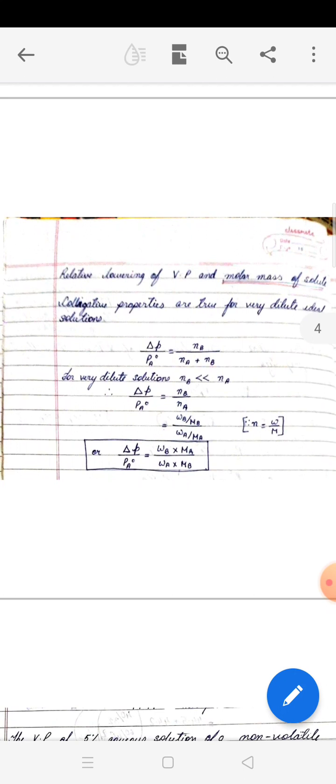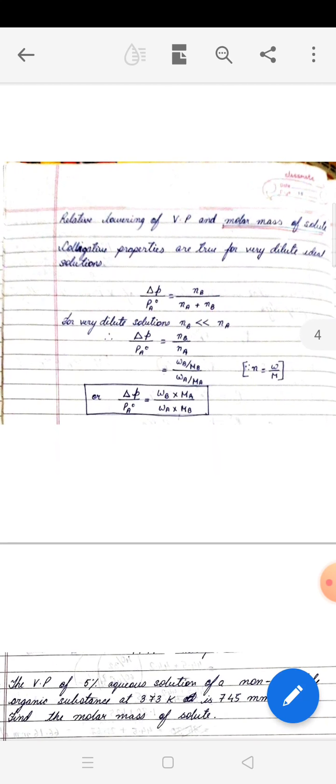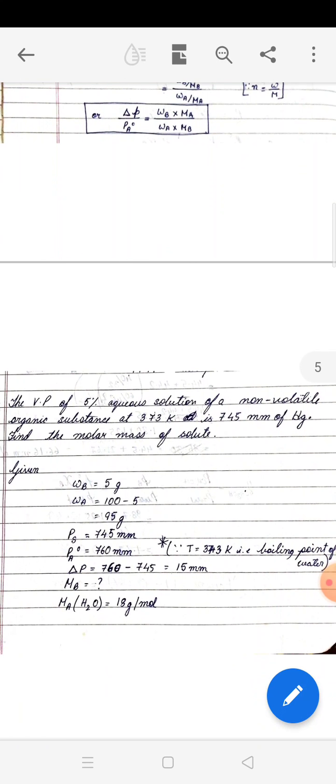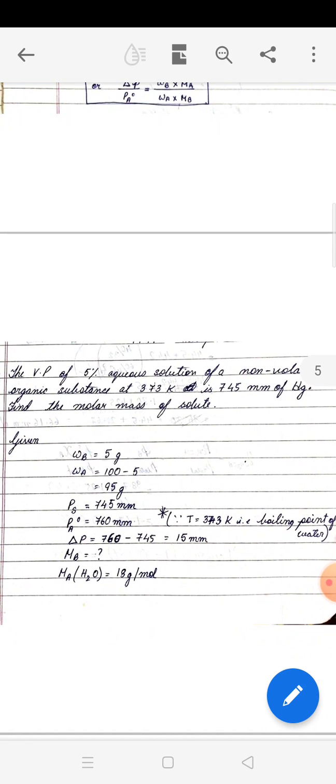In other words, out of the 6 components, any 5 being known, I think 5 components, any 4 being known, the fifth one can be calculated. So now let us try to work out a simple numerical here. The vapor pressure of 5% aqueous solution of a non-volatile organic substance at 373 Kelvin is 745 millimeter of mercury. Find the molar mass of the solute.